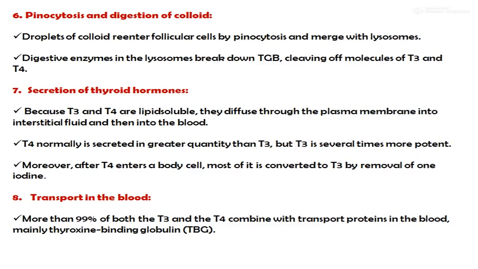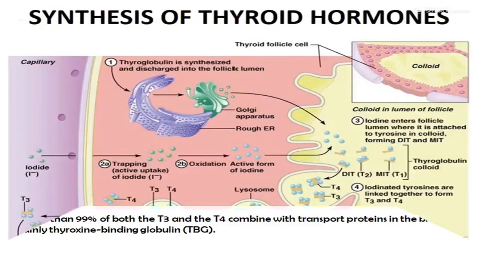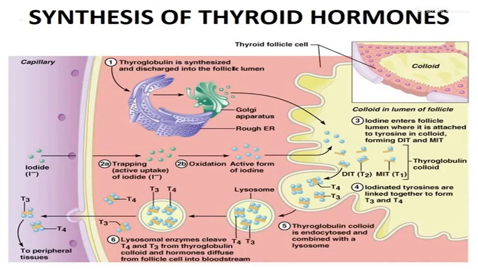Moreover, after T4 enters the body cell, most of it is converted into T3 by removal of one iodine. Eighth one is the transport in the blood. More than 99% of both T3 and T4 combine with transport proteins in the blood, mainly thyroxine binding globulin. Now see the diagram.